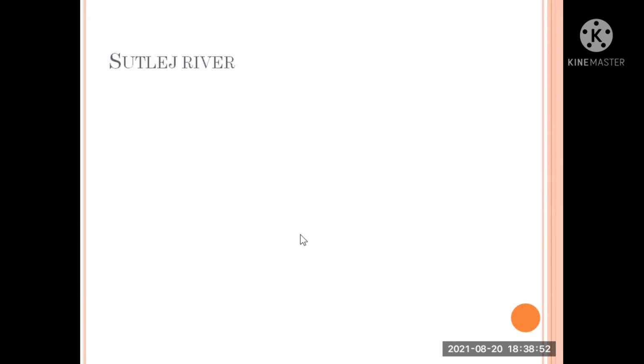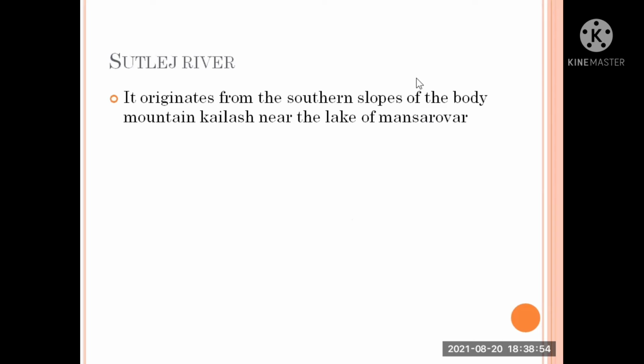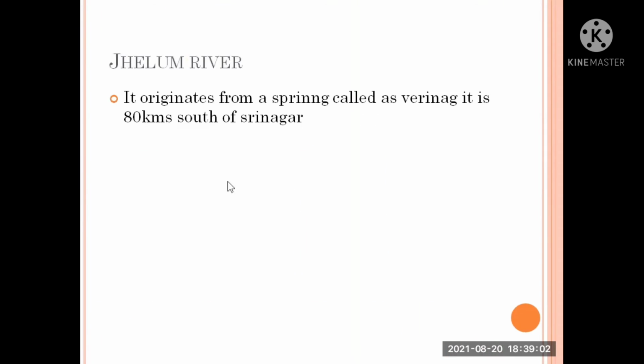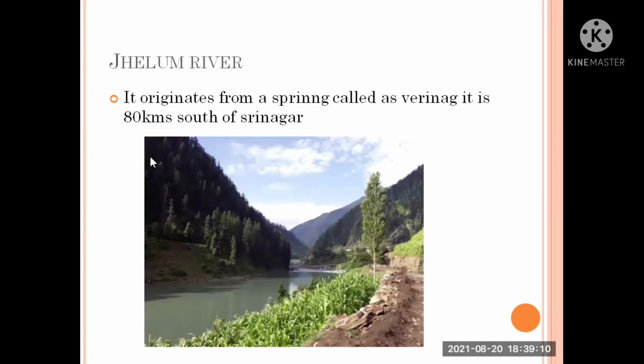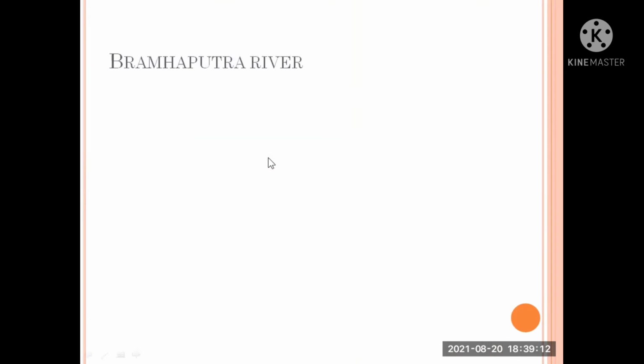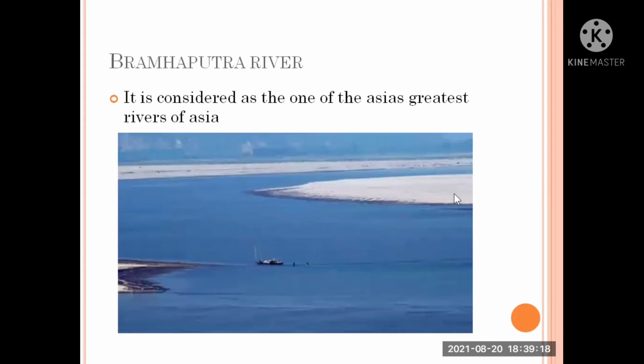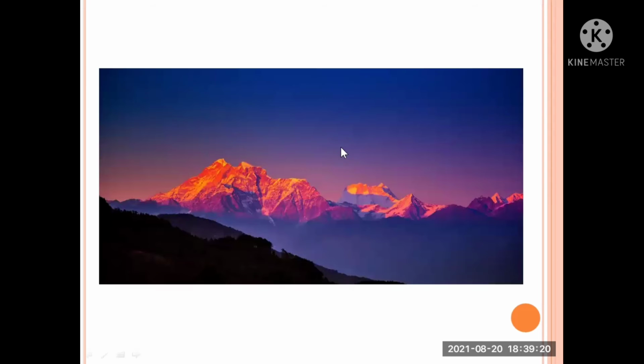Sutlej River. It originates from the southern slopes of the Mount Kailash near the Lake of Mansarovar. This is the Sutlej River, and Jhelum River. It originates from a spring called Verinag, and it is 80 kilometers south of Srinagar. Here you can see this Jhelum River. Brahmaputra River. It is considered one of the greatest rivers of Asia. Here you could see that Brahmaputra River.